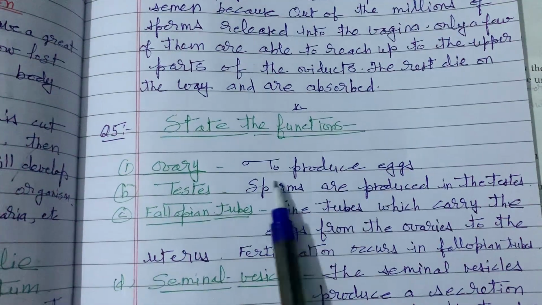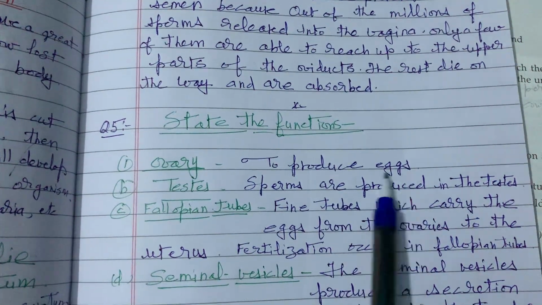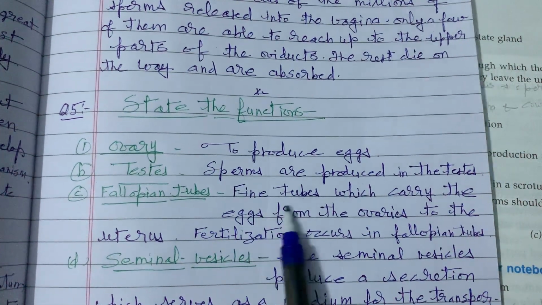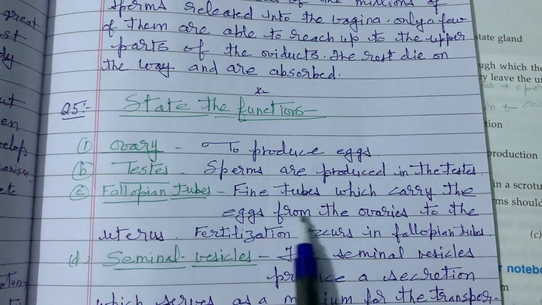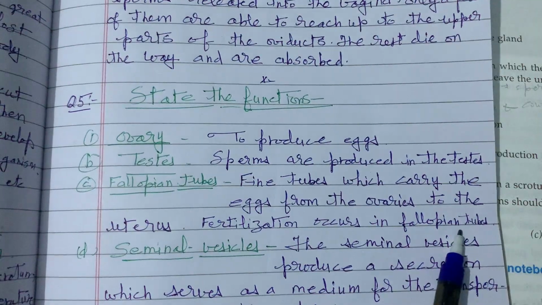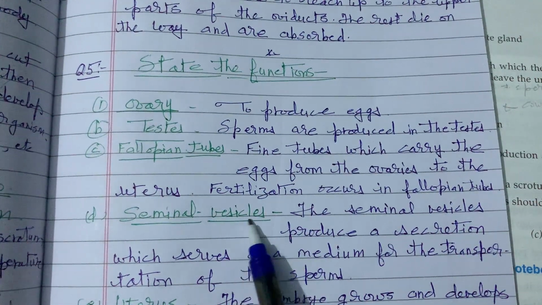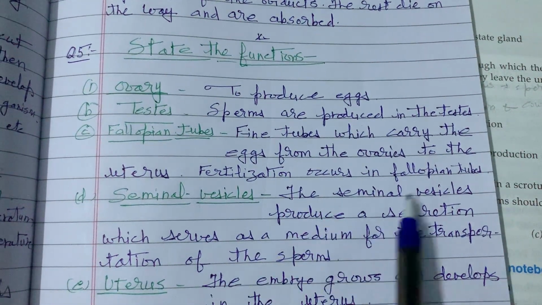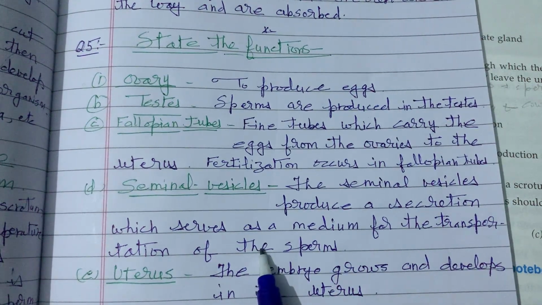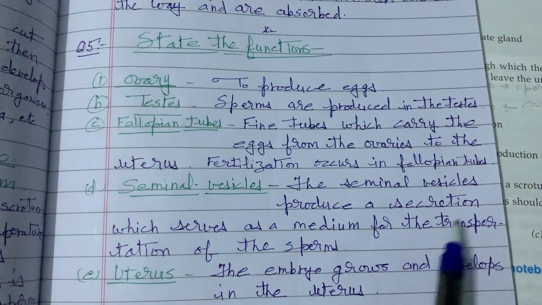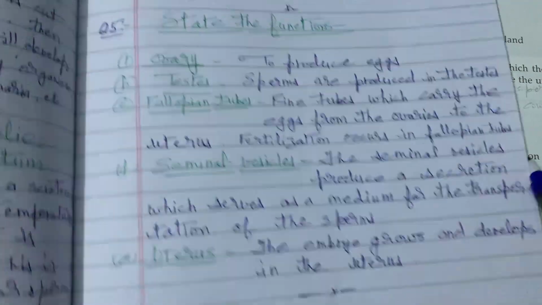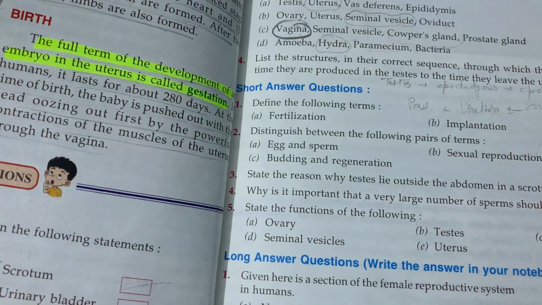State the functions of the following. Ovary: to produce eggs. Testes: sperms are produced in the testes. Fallopian tubes: fine tubes which carry the eggs from the ovaries to the uterus. Fertilization occurs in the fallopian tubes. They are the main functions, right? Seminal vesicle: the seminal vesicles produce a secretion which serves as a medium for the transportation of the sperm. Uterus: the embryo grows and develops in the uterus. I hope it is clear to you.